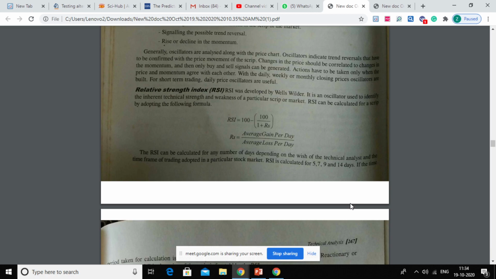Okay. This is absolute calculation. You are not required to compare it with the industry index or your Sensex or Nifty, but based on the price movement of a particular stock, you can find out the relative strength index. This is what this concept tries to explain. Okay.